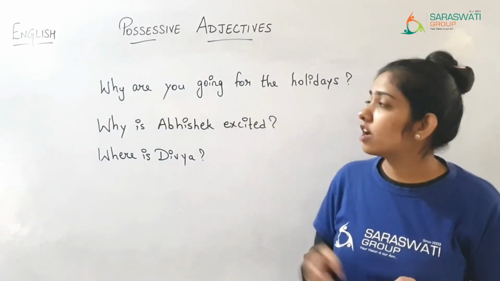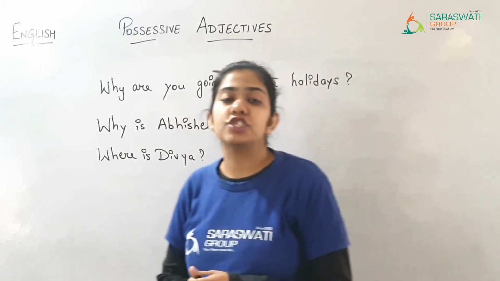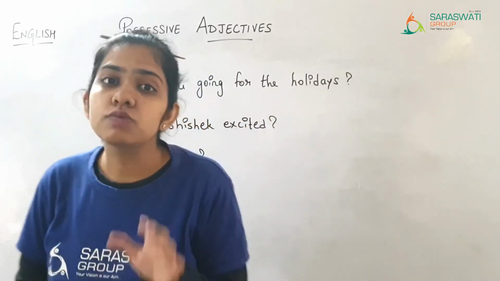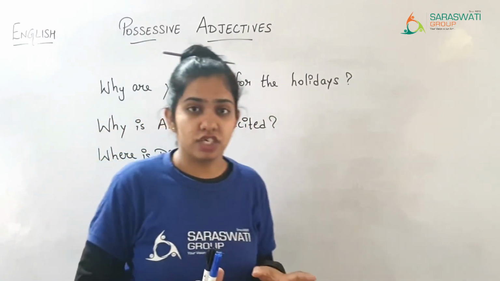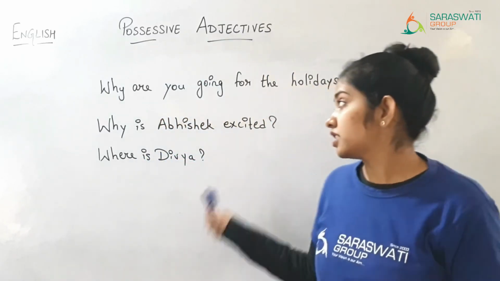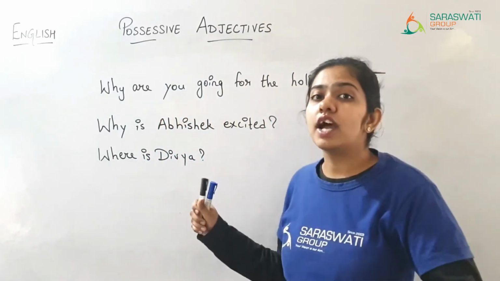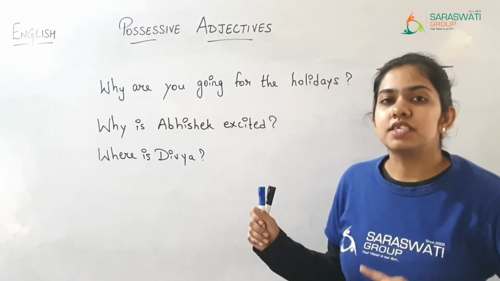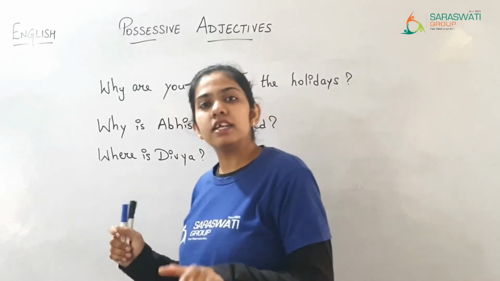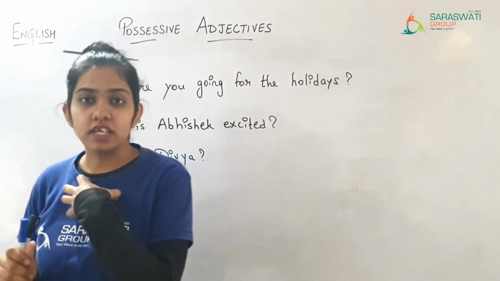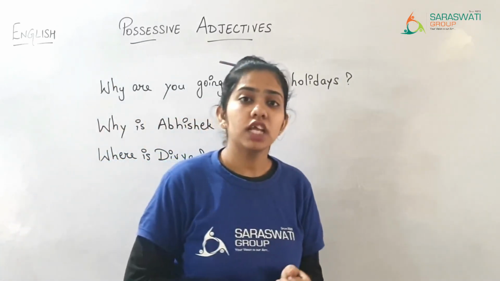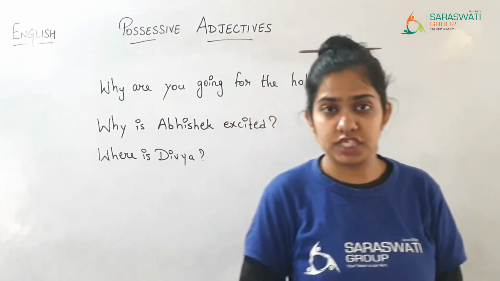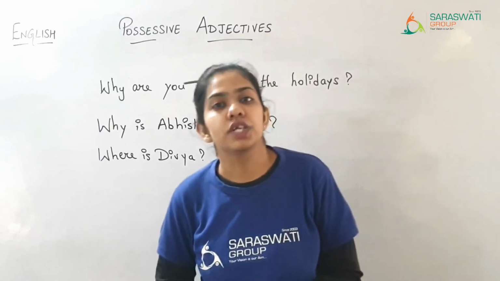I hope that you have understood the concept of possessive adjective very well. So this was all about possessive adjective. That possessive adjectives are used just before the noun to show the possession and to describe that thing and to show that ownership. Okay? So this was all about possessive adjective. I hope that you have understood it.